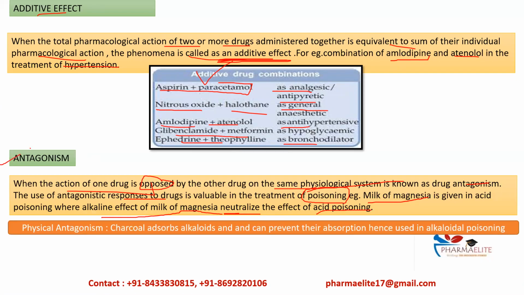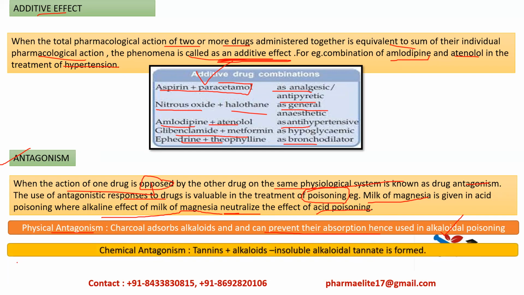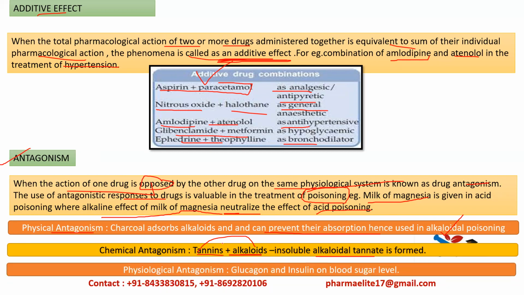Then we'll see different types of antagonism. Physical antagonism: charcoal adsorbs the alkaloids and thus can prevent their absorption, and hence is used in alkaloidal poisoning. Then the next one is chemical antagonism. Tannins and alkaloids form insoluble alkaloidal tannate, hence tannins are used in alkaloidal poisoning.